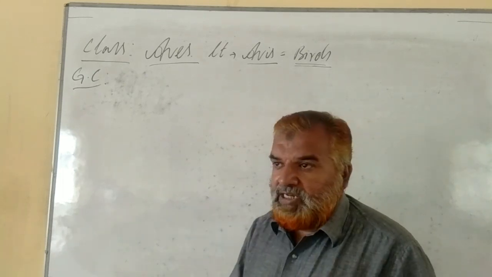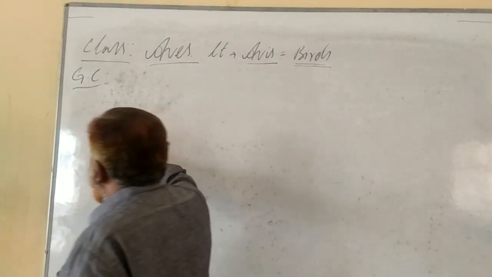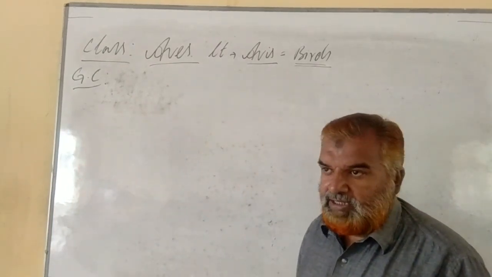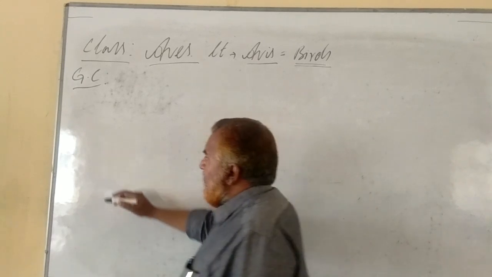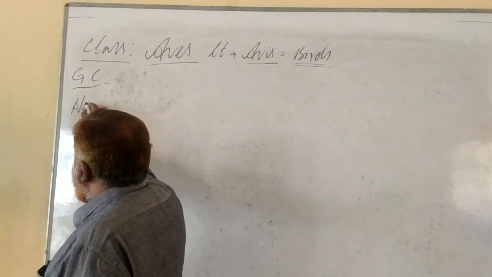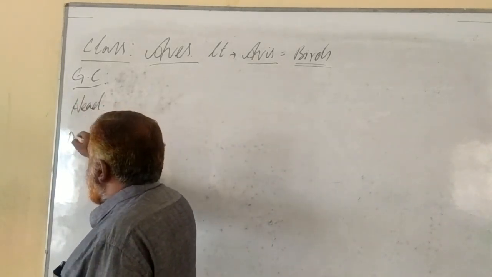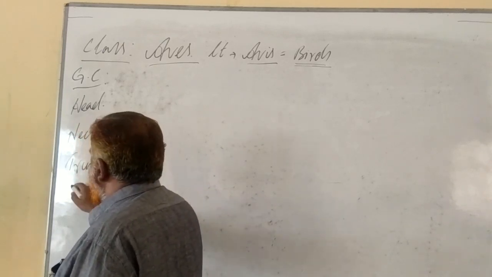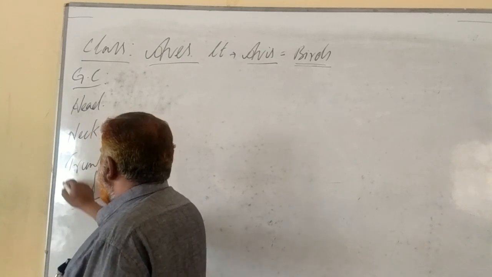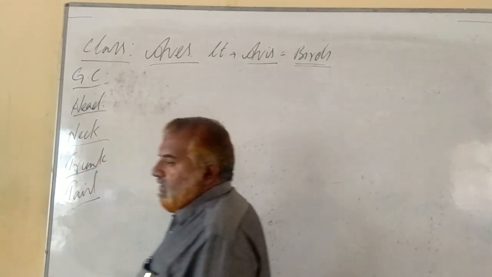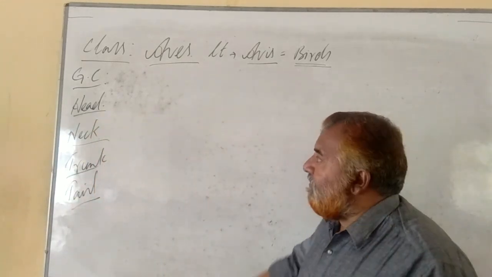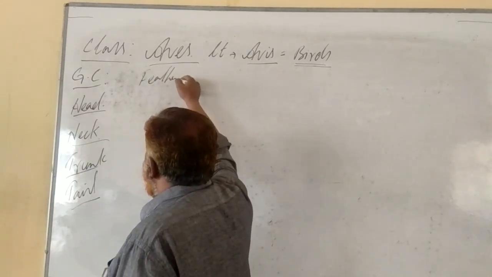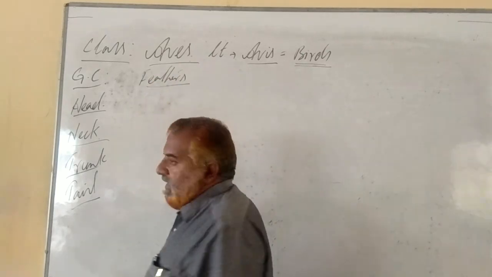So, as far as general characteristics are concerned, basically they are homeotherms, warm-blooded animals, what we call generally. The body is divisible into head, neck, trunk, and tail. Completely, the body is covered by feathers. What are they covered by? They are covered by feathers. This is the main characteristic of birds.